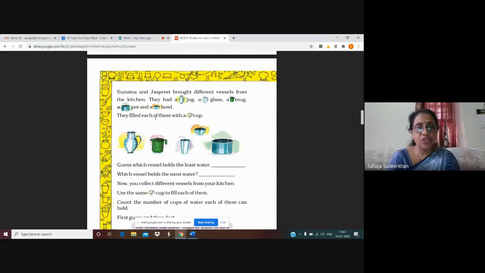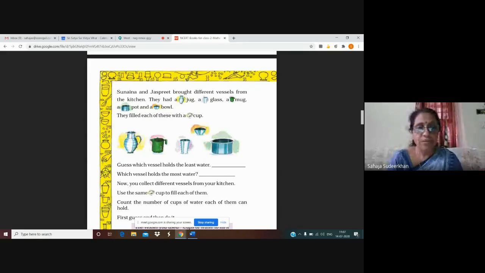They filled each of these with a cup. We can see here a tea cup. So, what are the vessels here? Jug, mug, glass, pot, and a bowl. Okay. So, these children are going to fill all these vessels using the same cup.